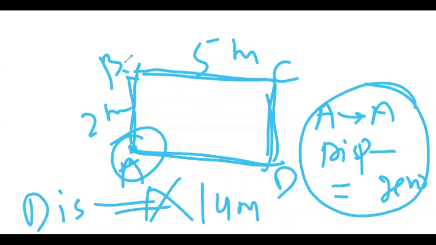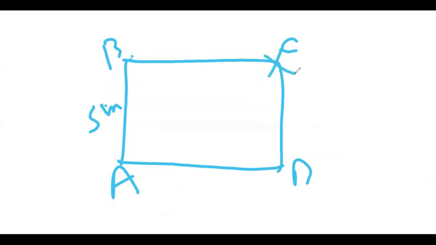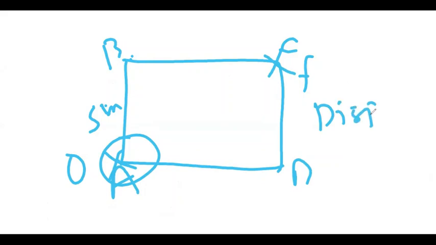Another example, again I'm taking a square now. With this square, suppose all the sides are 5 meters. You start your journey from A, come to B, come to C, and then D. So if you just see it, A, B, C, D. Now suppose we have come, this is the final position, this is the origin. That means this is origin and this is the final position. So when you see this, if I ask you, what is the displacement? What you will say, this is the shortest path. That means what is it? It is a diagonal.